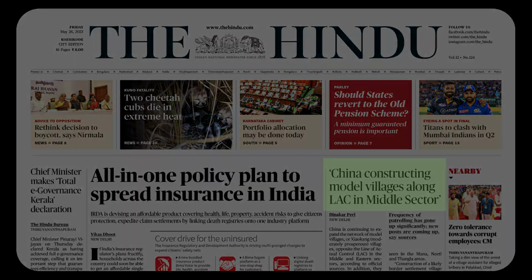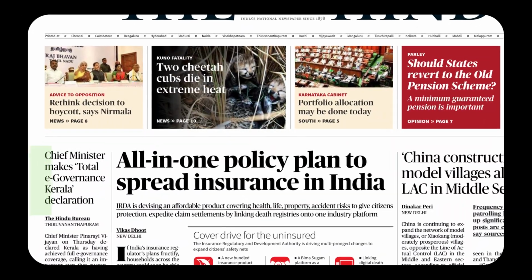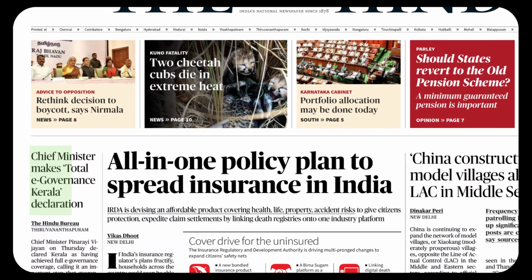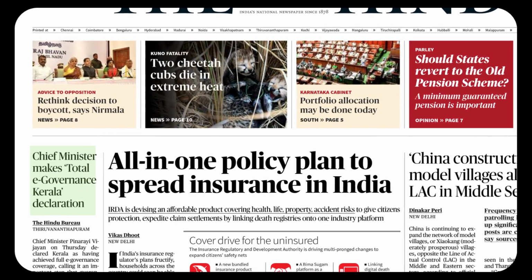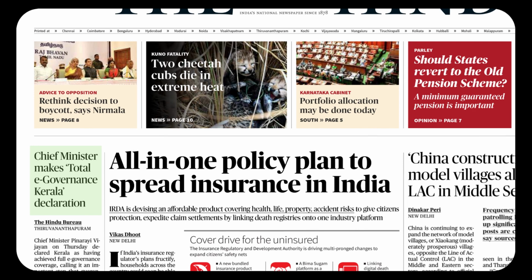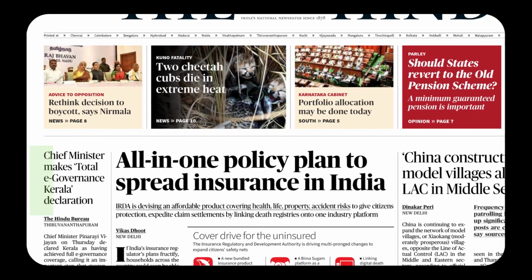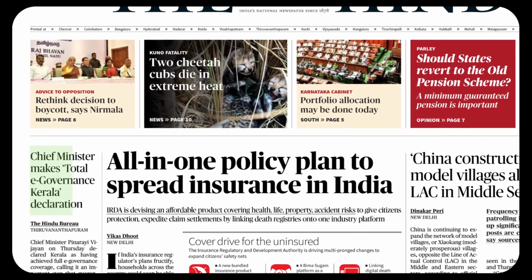Now we come to the next item. Chief Minister makes total e-governance declaration. Chief Minister is the doer. Makes, as it's a very popular verb, a very frequently seen verb, make. That A sound is very powerful here. Make, you produce something. Make, made. Makes total, complete, total.